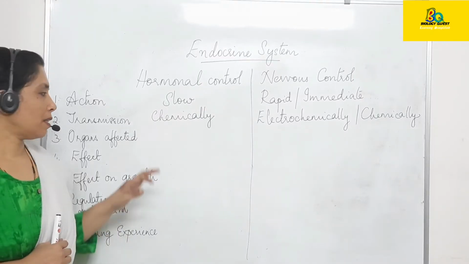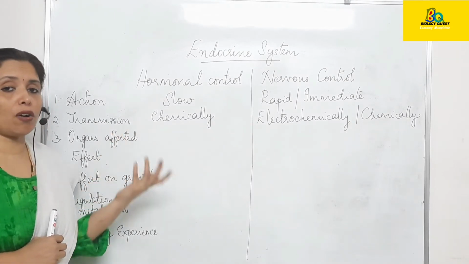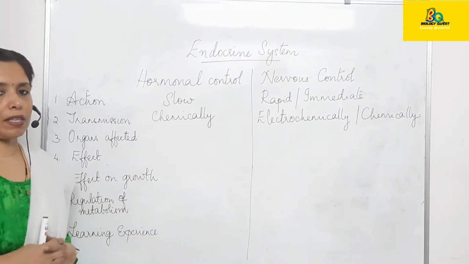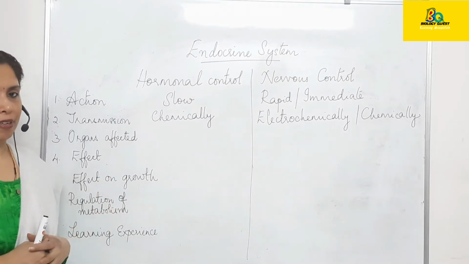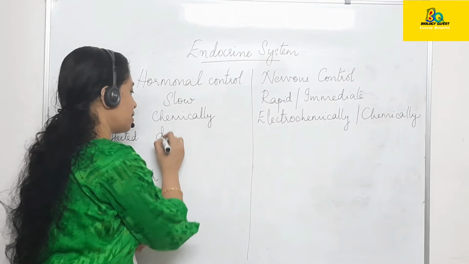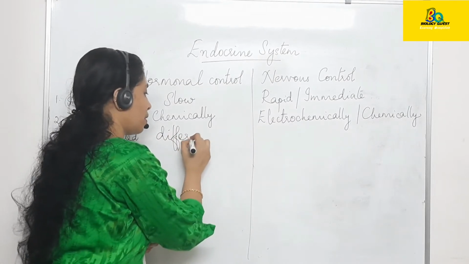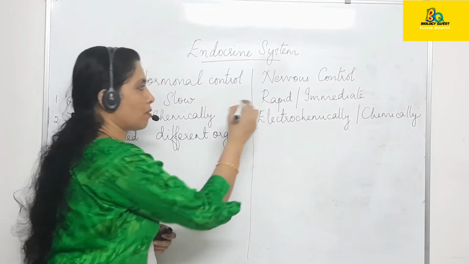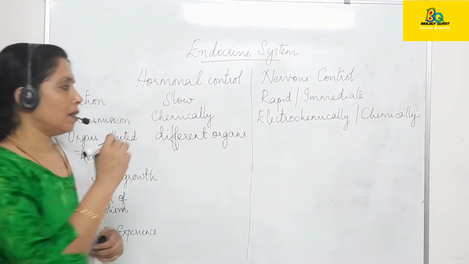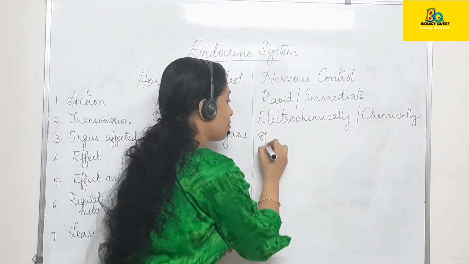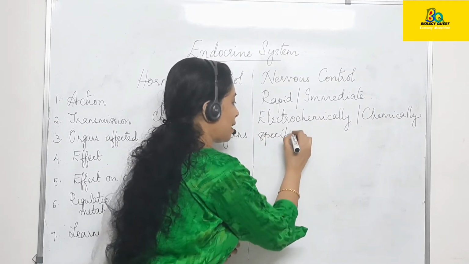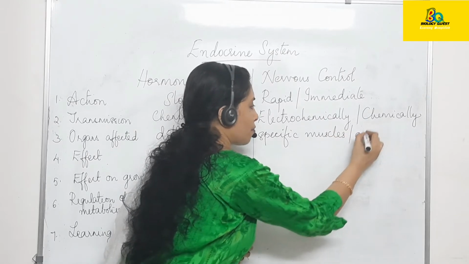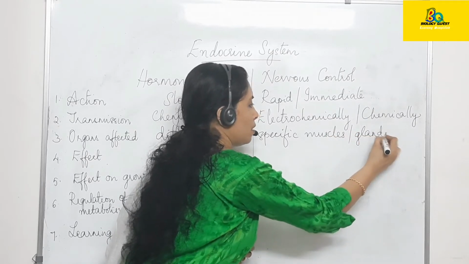The third point, the organs affected. Which are the organs that are affected by hormonal control? Different organs which are widespread are affected. Whereas in the case of nervous control, it affects specific muscles or glands.